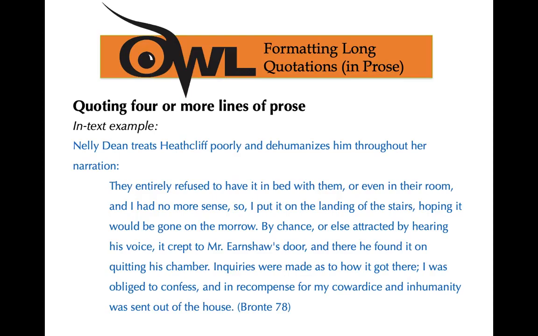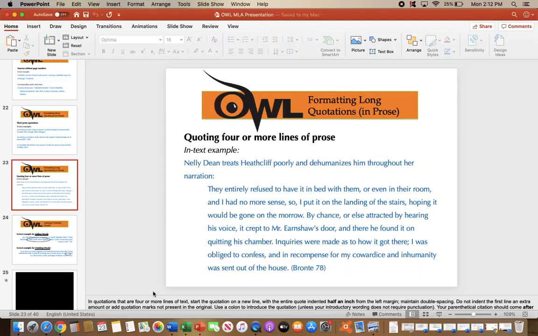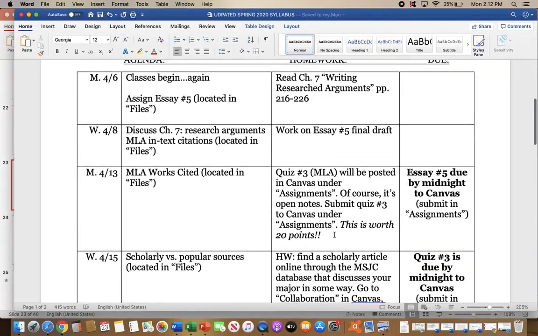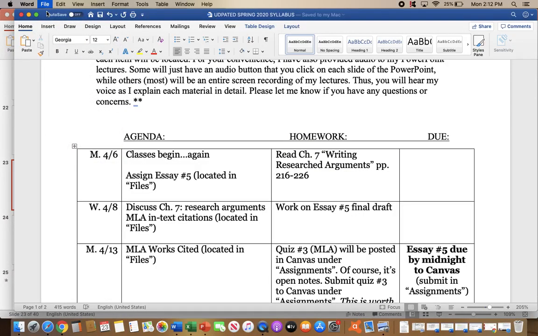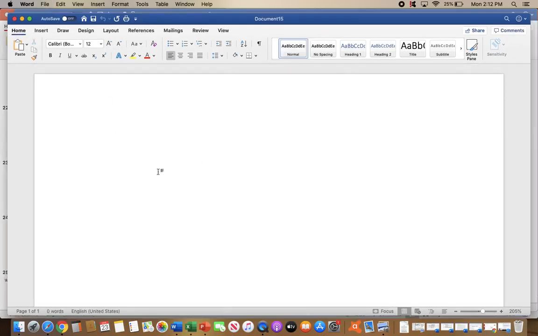So let's say you are adding a block quote, or let's say you are citing a large chunk of a direct quote from a source. The moment it reaches 4 lines, that's when you need to switch it from a just plain direct quote to what we call a block quote. Now, what I mean by 4 lines or more is this. I'm going to click out of the PowerPoint, and I'm going to go to your syllabus. I'm going to go to File, New Document. All right. So this is what I mean by 4 lines.